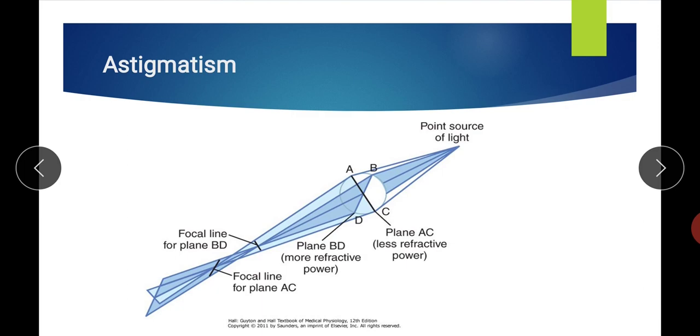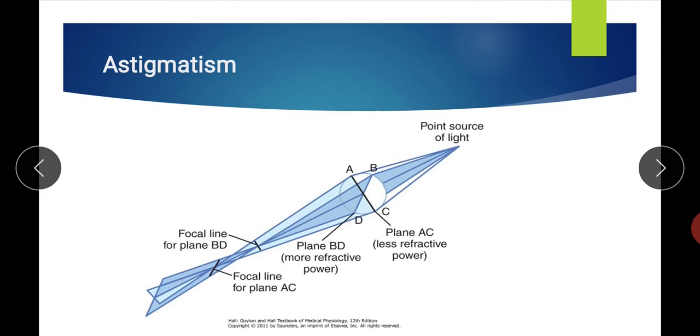If you remember, in our previous lecture we discussed that cylindrical lenses have different planes, and the light rays are refracted and focused at different points. Another example of astigmatism is when the light rays pass through a lens having the shape of an egg. An egg has two axes, long axis and short axis.